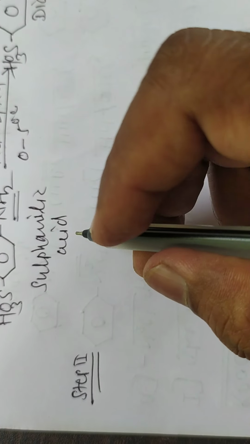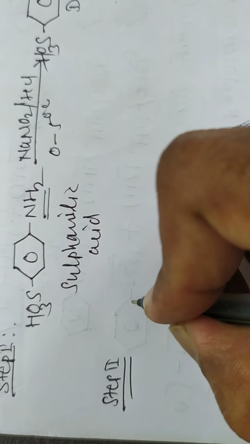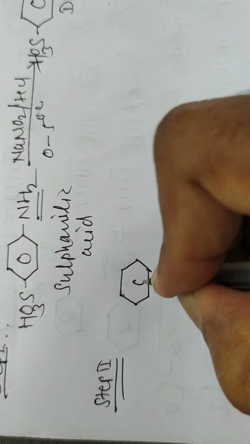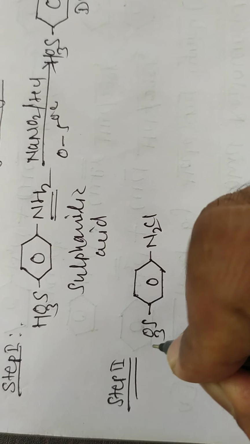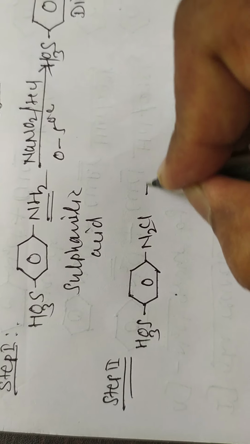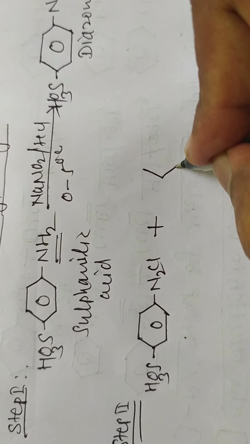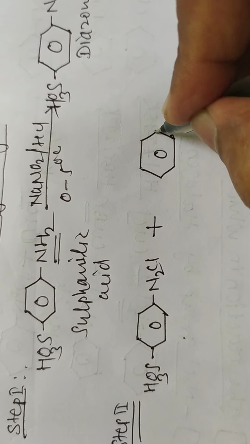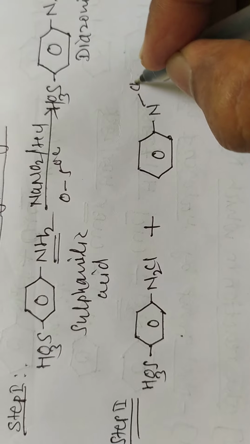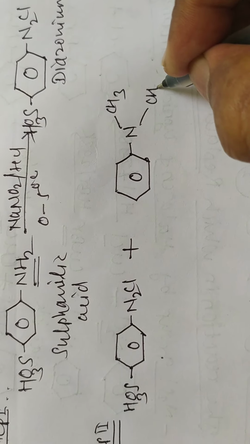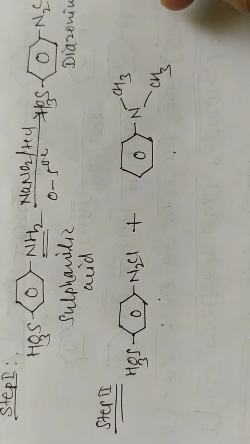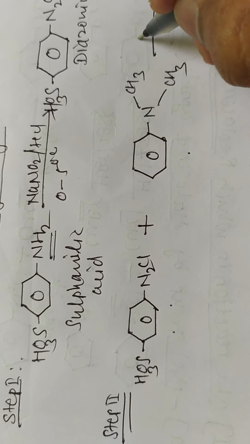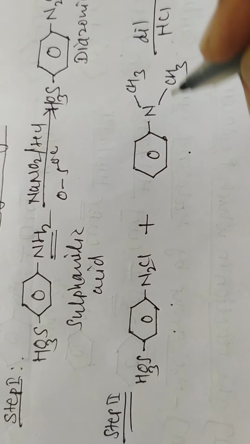Okay, and in the second step, the formed diazonium salt is reacted with N,N-dimethyl aniline. Means this N2Cl and here SO3H, this diazonium salt is reacted with N,N-dimethyl aniline in presence of dilute HCl. Then what happens?